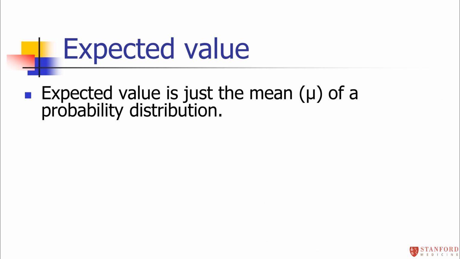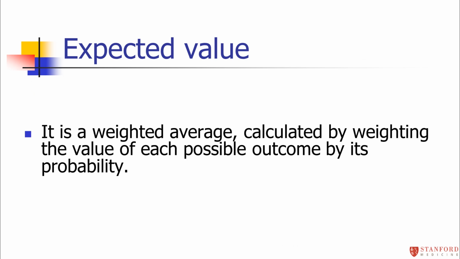Again, it's just the mean. It's the mean of a probability distribution. And the way that we calculate this mean is slightly different than the way that we calculated a mean when we had data. So when we have data, we calculated the mean by adding up everybody's values and dividing by n. That doesn't quite work when we have a probability distribution, because for a probability distribution, certain outcomes occur more frequently than other outcomes, and we have to factor that in.